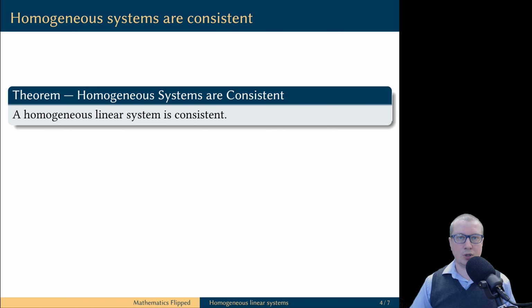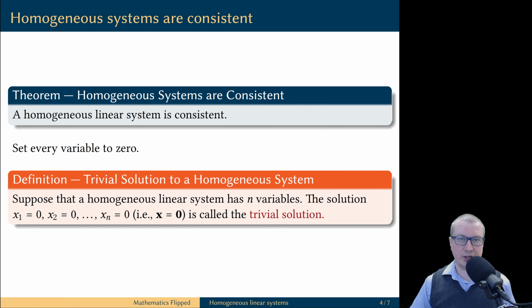It is trivial to observe that any homogeneous linear system is always consistent. This is because we can always construct at least one solution by setting every variable equal to 0. Because this solution is always there, every homogeneous linear system has this zero solution, we have a special name. Such a solution is called the trivial solution of a homogeneous linear system.